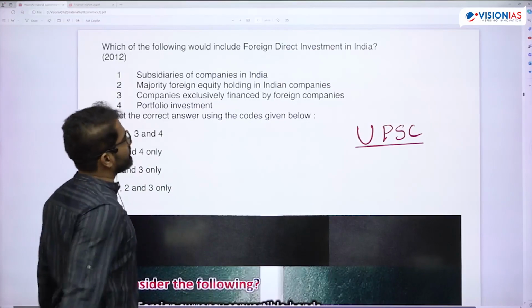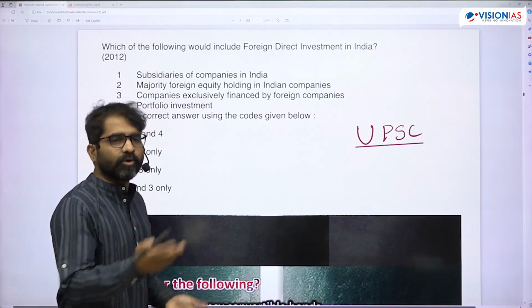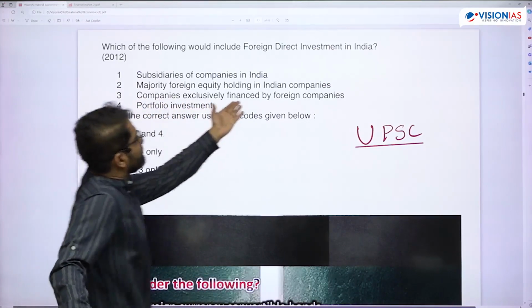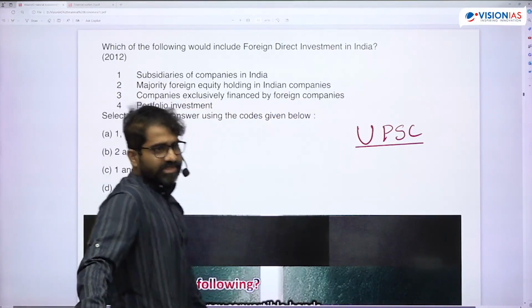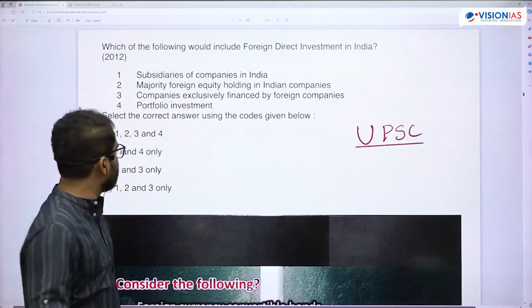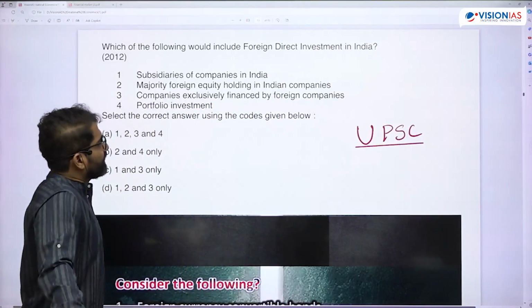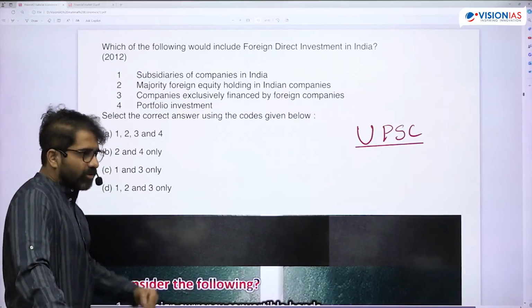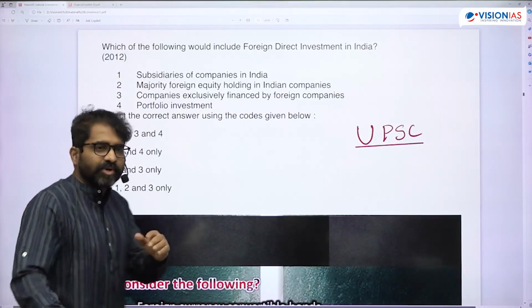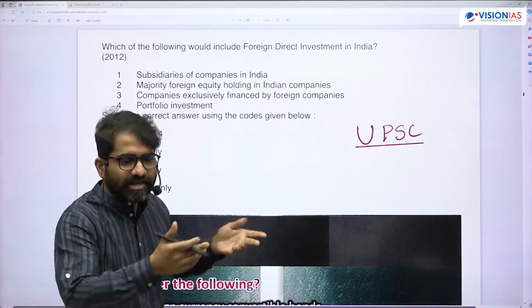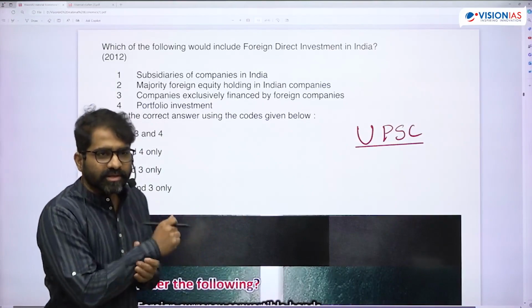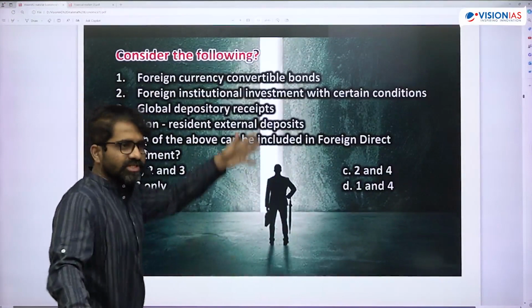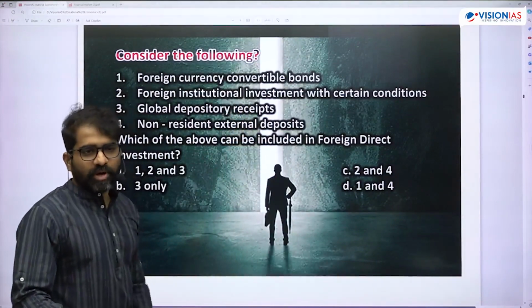Answer should be 1 and 3. Subsidiaries of companies in India. It can be a wholly owned subsidiary. And then companies exclusively financed by foreign companies. Exclusively, that means they'll have a higher shareholding, etc. And majority foreign equity holding in Indian companies. Now if you look at this option, it is above 10%, but at that time that discussion is not there much. Are you able to get this? So this is how it has evolved. So this is the new question before last year.